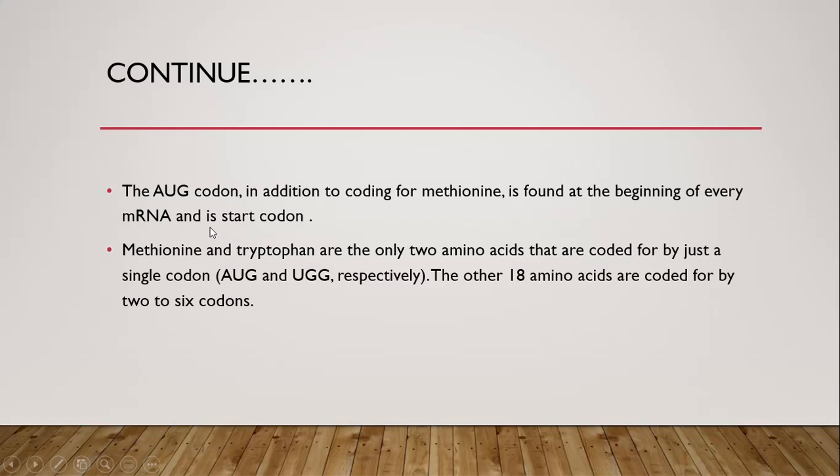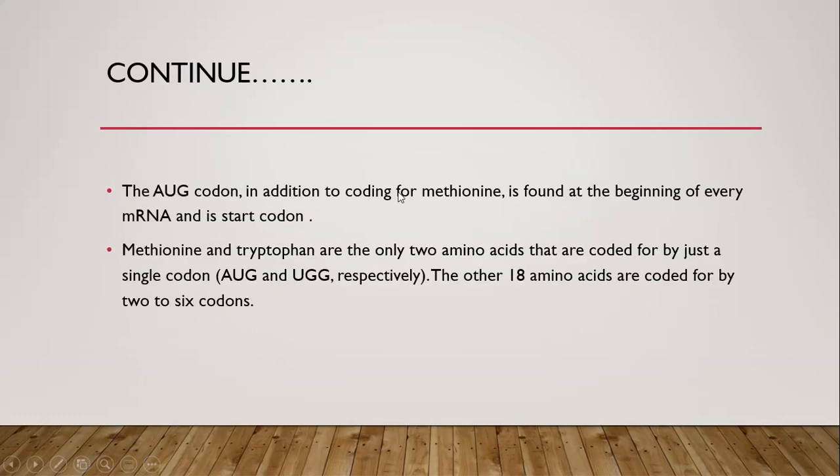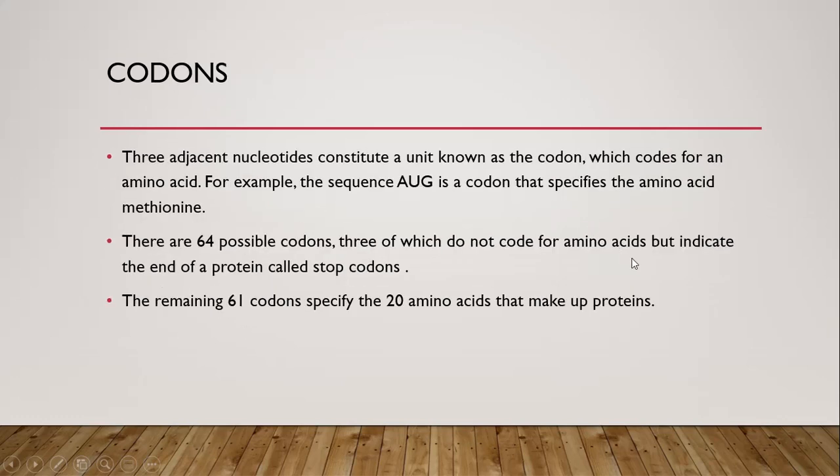But along with being a start codon, it also encodes for an amino acid called methionine. So out of 64 total codons, one is the start codon, which also encodes for methionine, and 3 are stop codons, which do not encode for anything but simply perform the function of stopping and termination.